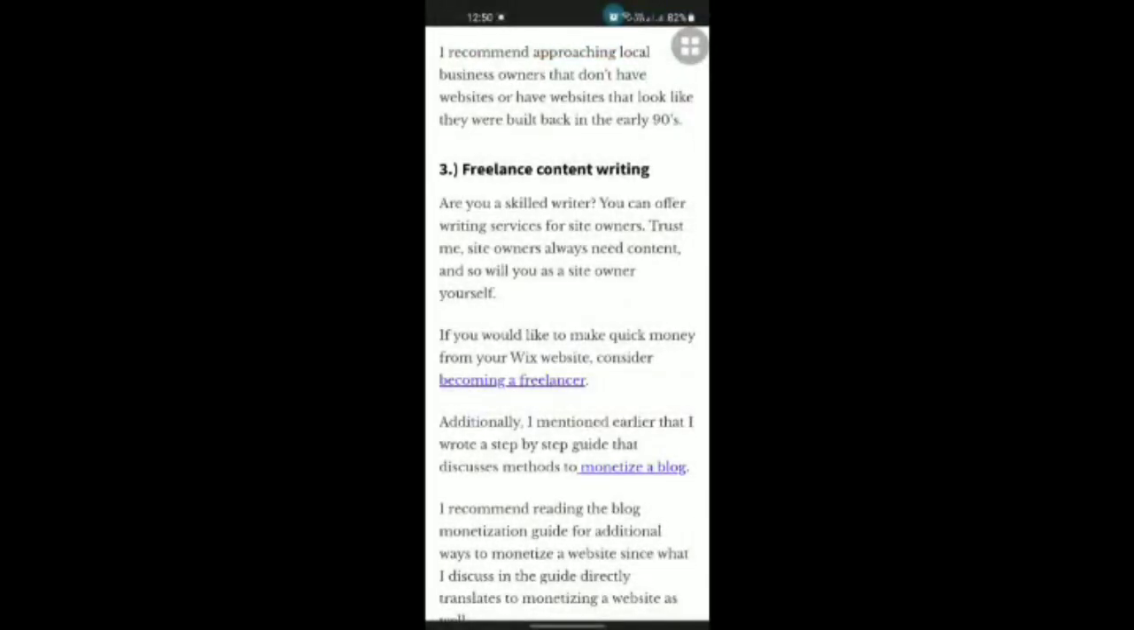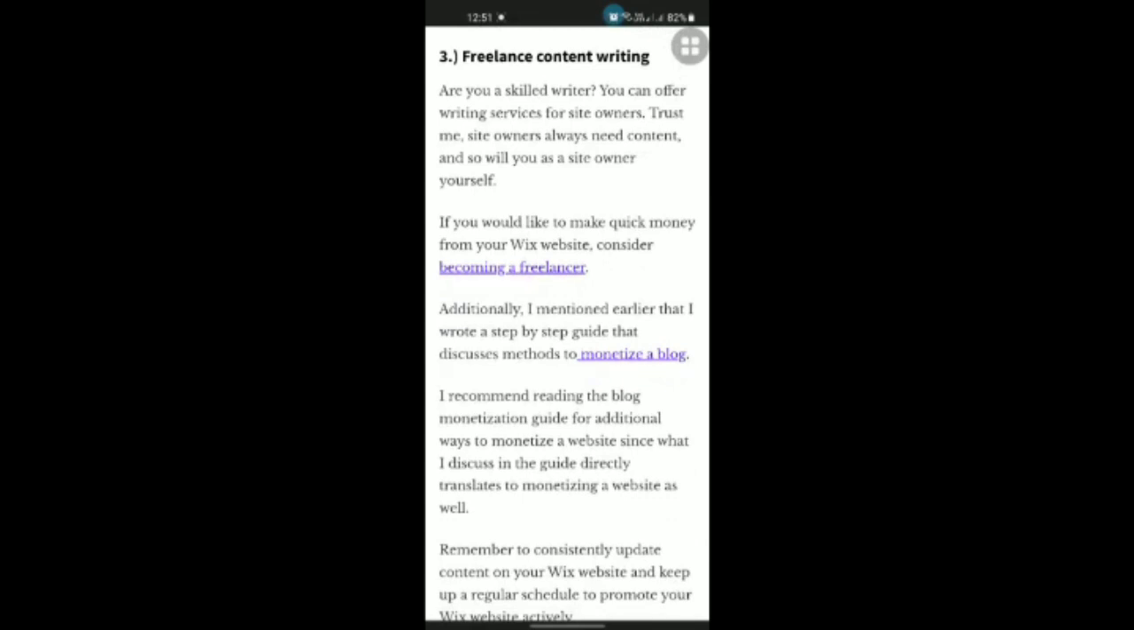Additionally, I mentioned earlier that I wrote a step-by-step guide that discussed methods to monetize a blog. I recommend reading the blog monetization guide for additional ways to monetize a website, since what I discuss in the guide directly translates to monetizing a website as well.